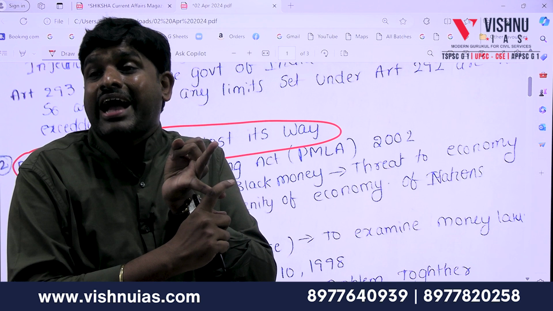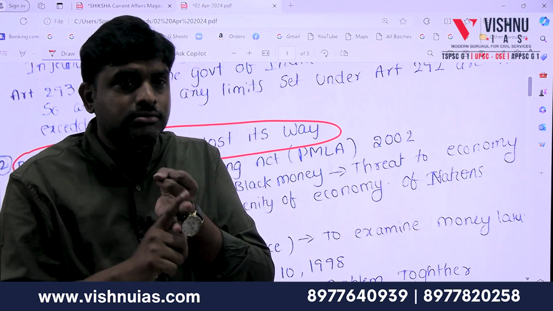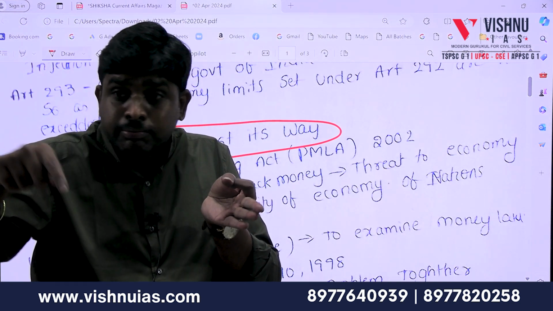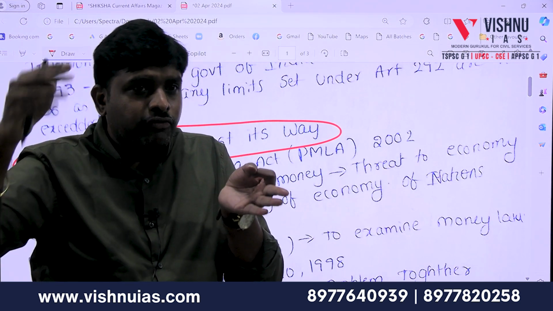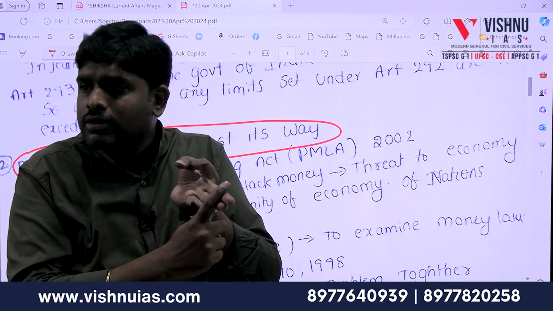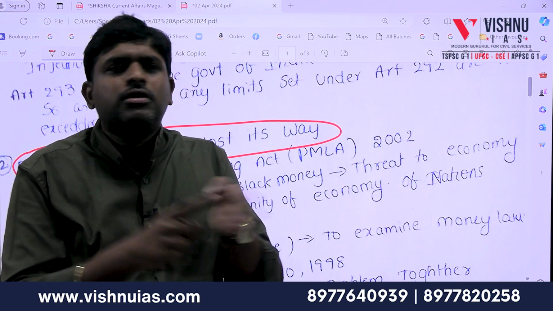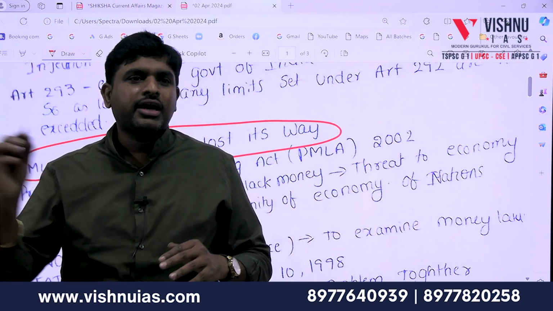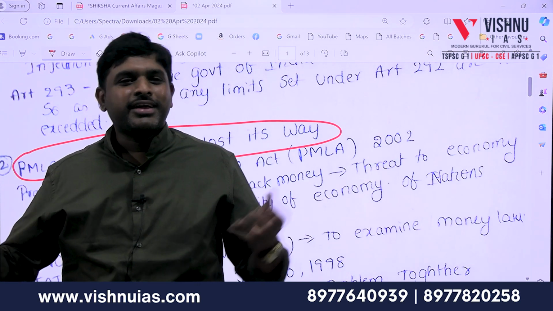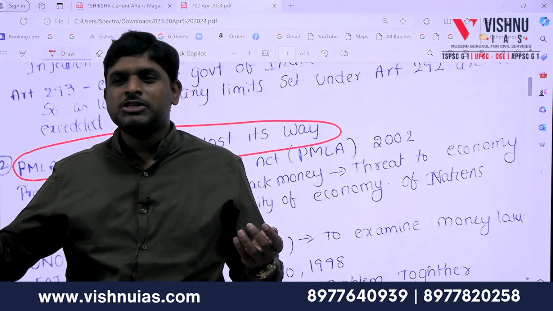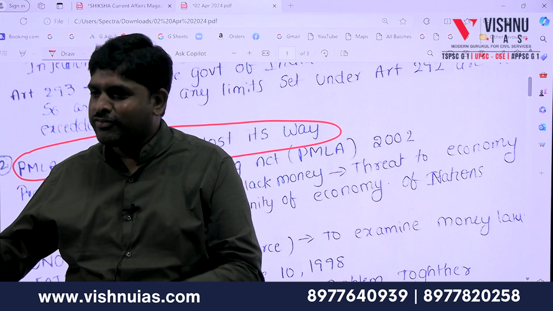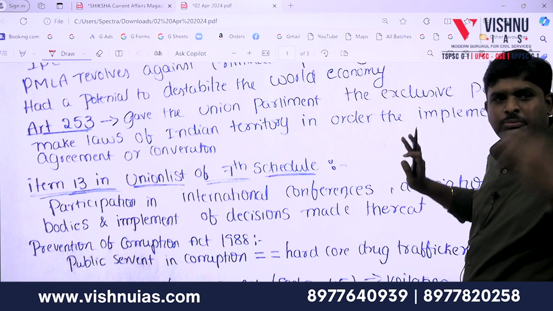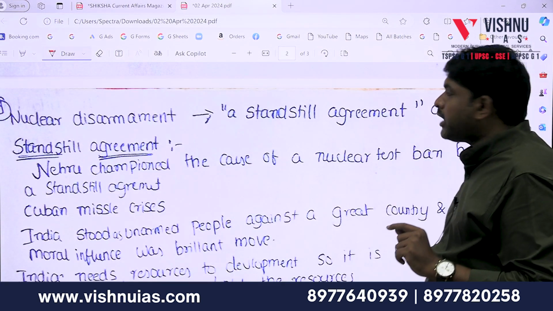Background for the making of the Prevention of Money Laundering Act. What are the provisions in that? What are the features of that Act? Then next is what? Positives, negatives, conclusion. Done. Any famous example? Recently, the ex-chief minister KCR's daughter was arrested under the Prevention of Money Laundering Act. All this we cannot remember. It's impossible to remember.